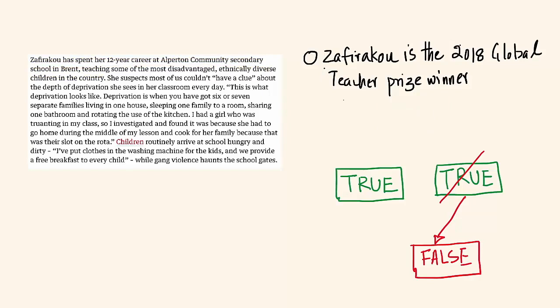Zafiraku is a 2018 Global Teacher Prize winner. What about this, ladies and gentlemen? What does the passage say? Zafiraku spent her 12-year career at Alperton Community Secondary School in Brent, teaching some of the most disadvantaged, ethnically diverse children in the country. She suspects most of us couldn't have a clue about the depth of deprivation she sees in a classroom every day. That is what deprivation looks like: when you have 6 or 7 separate families living in one house, one family to a room, sharing one bathroom, rotating the use of the kitchen.